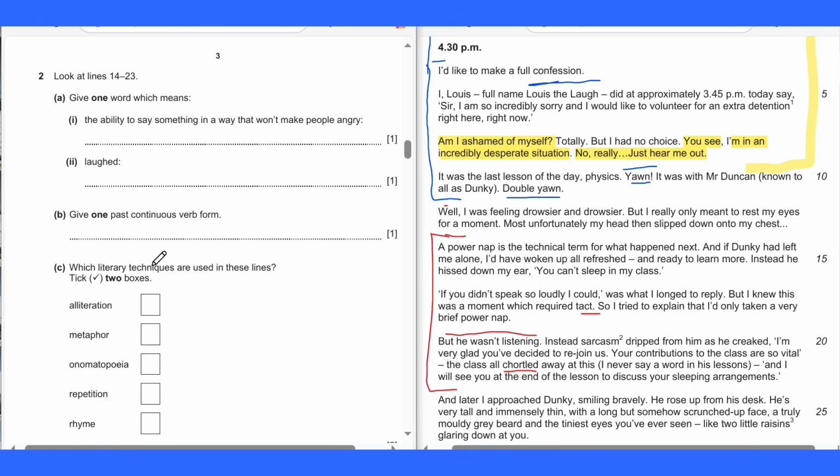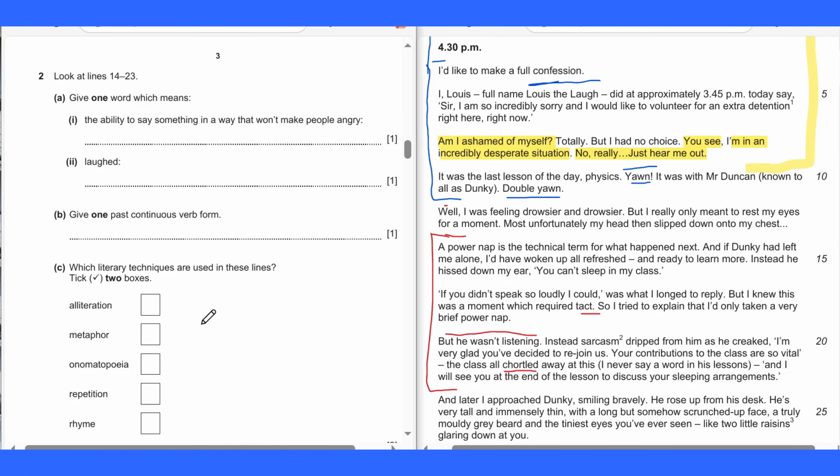Question 2c. Which literary techniques are used in this line? Tick 2 boxes. Alliteration, metaphor, onomatopoeia, repetition, or rhyme. 10 seconds. Okay, so we shall open the answer.